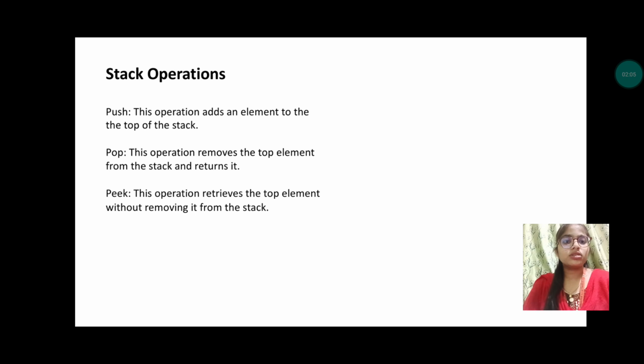Now, stack operations. As we discussed, push and pop are the major or primary operations that we use in stacks, and another one is peek. Peek is nothing but which displays the topmost element without deleting it. Now let us see what push, pop and peek are actually about. Push: this operation adds an element to the top of the stack. Pop: the operation removes the top element from the stack and returns it. Peek: the operation retrieves the top element without removing it from the stack.